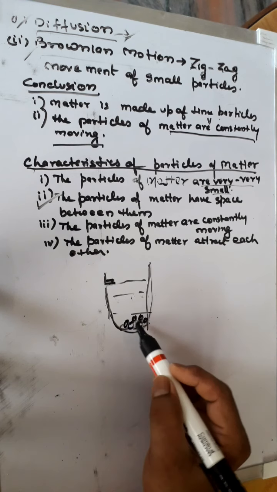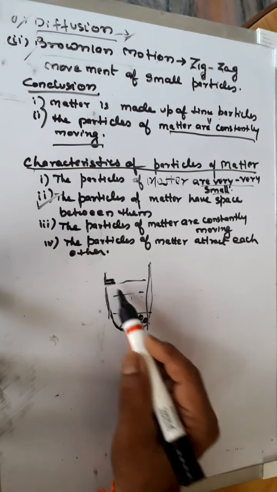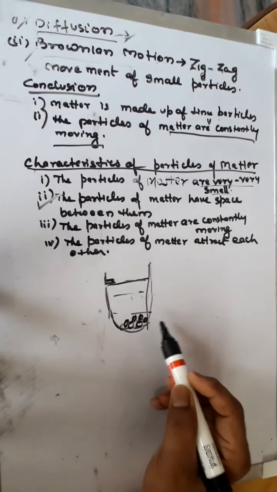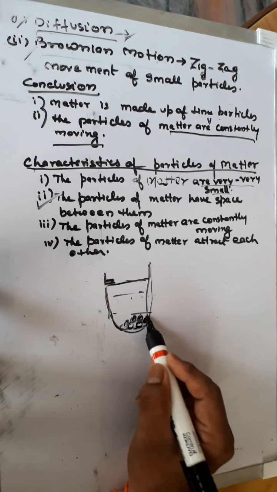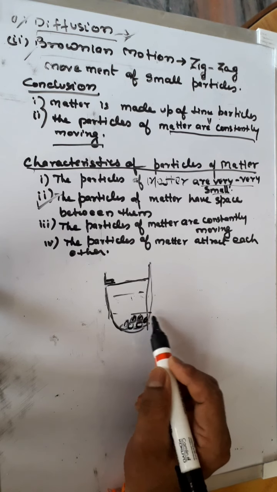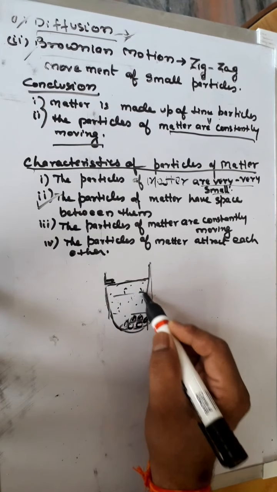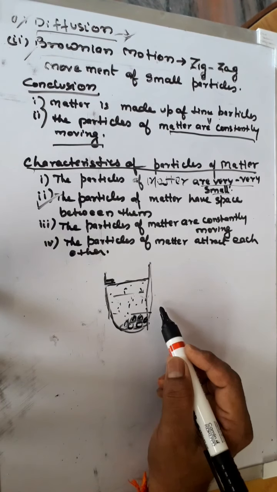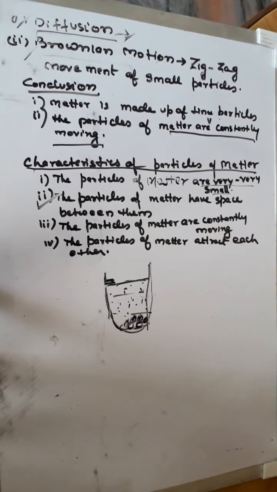We see that after some time the sugar dissolves completely, but the level of water does not rise. Why? Because the particles of sugar have separated from each other and have taken the space between the water molecules. Thus we can say that particles of matter have space between them.